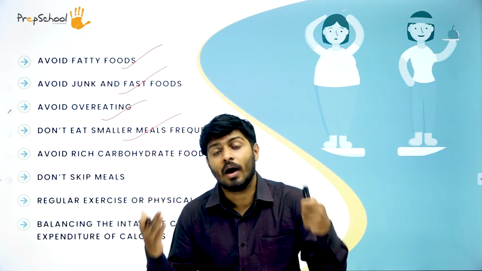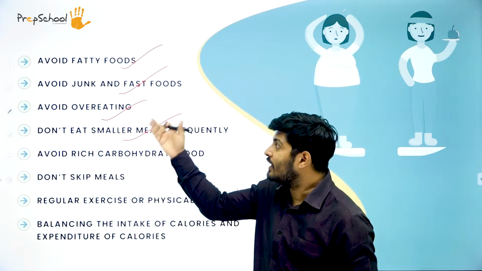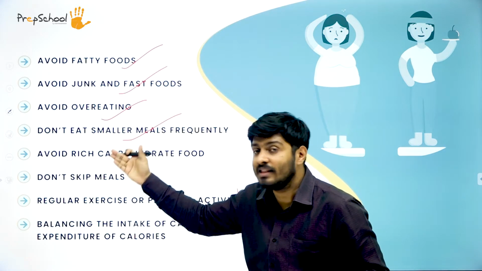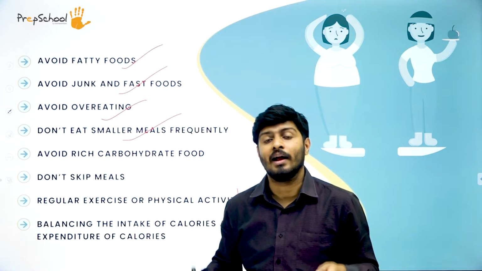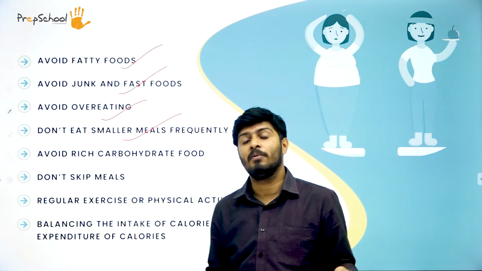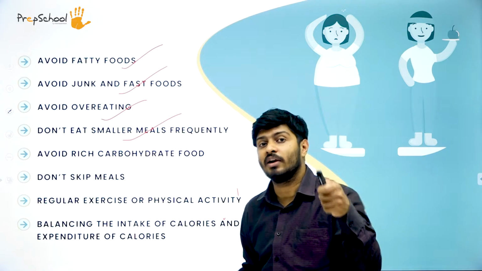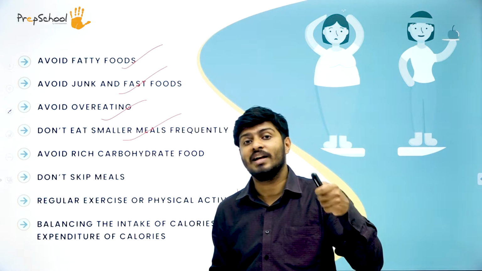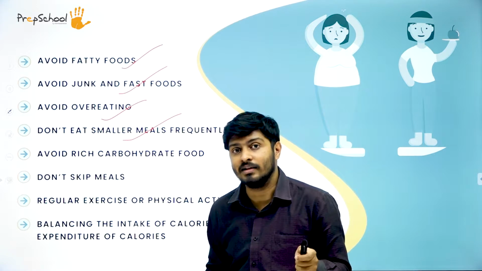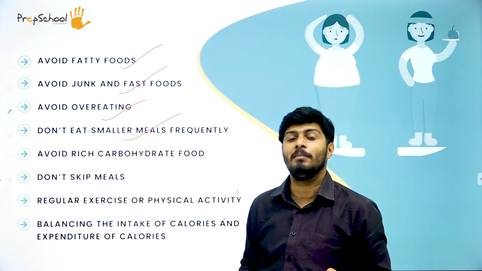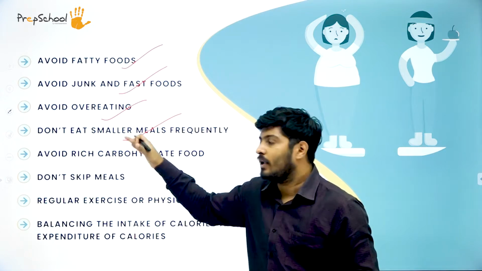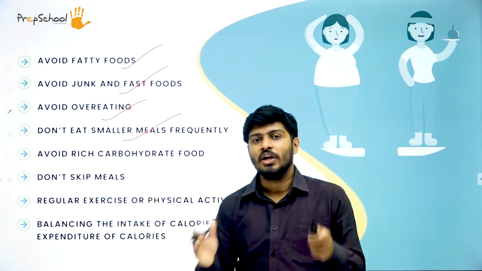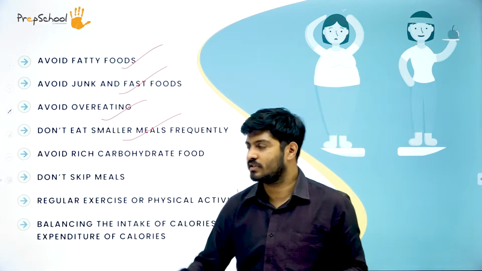Now why I'm explaining that over here in again the bad habits, where they are telling that don't eat smaller meals frequently. I'm explaining that French people, right? The French classic menu has 14 different types of it, 14 different meals. They eat 14 times a day and in smaller meals. And here they are telling don't eat smaller meals. What's the relevance of explaining this? Now my point is, in what context they are telling it, you need to understand that first.